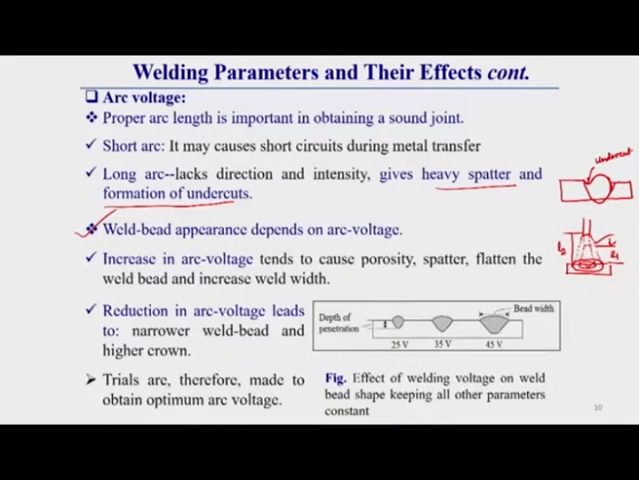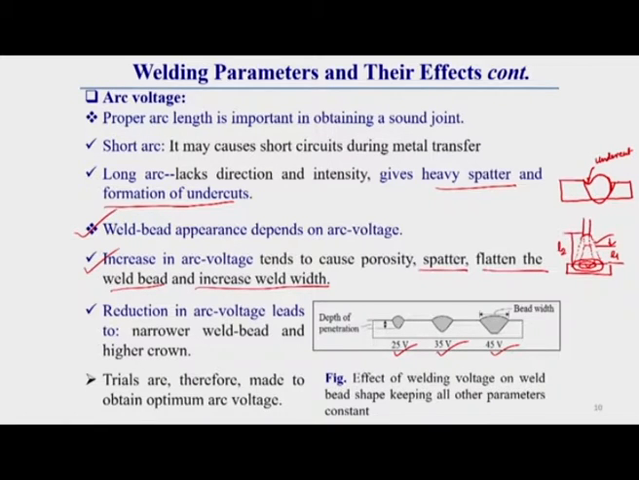It has been observed that an increase in voltage tends to cause porosity, as I have already told you, and spatter, and flatten the weld bead and increase the weld width. What is weld width? Weld width means the bead width. From this diagram you can see, for 25 volts, 35 volts and 45 volts, how the weld bead shape varies, keeping all other parameters constant, as we increase the arc voltage.